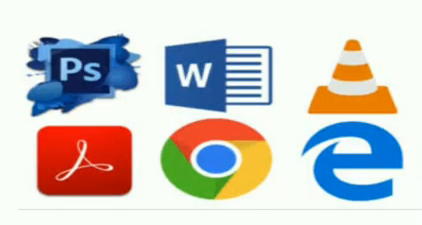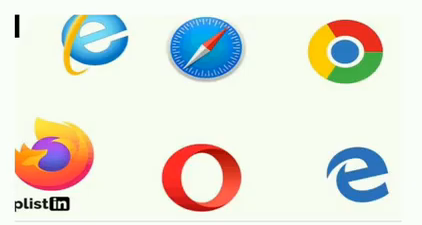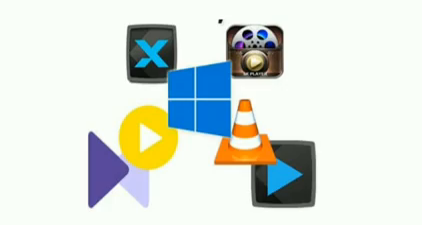Application software. Application software helps a user to perform one or more than one task. Popular examples of application software are word processor, internet browsers, and media players.